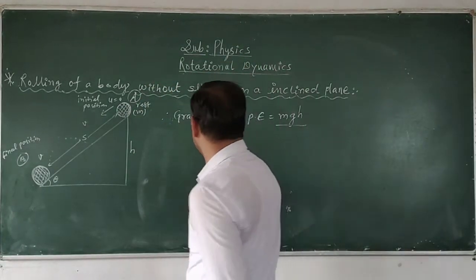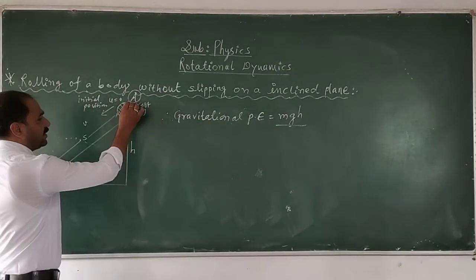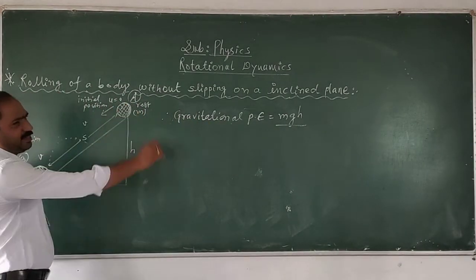So this is the gravitational potential energy at point A.